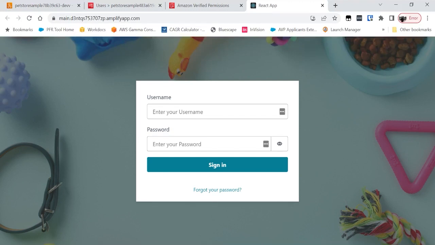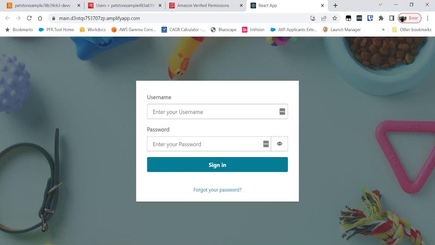The demo is for a pet store that allows customers to search for pets and order them. And then it also has a persona for store owners who can list all orders for their pet store. So this will cover the basics of authorization, how you can create Cedar policies, and how your application interacts with it. So to begin with, while Julian was talking, I deployed a fresh instance of the application.